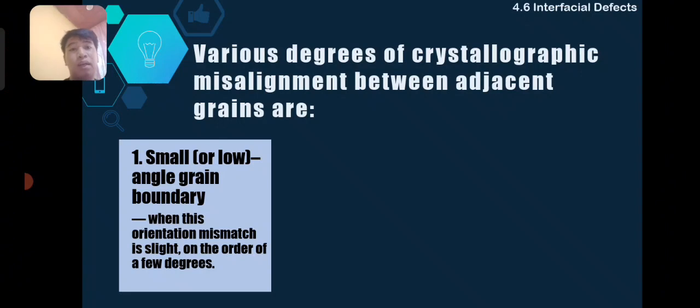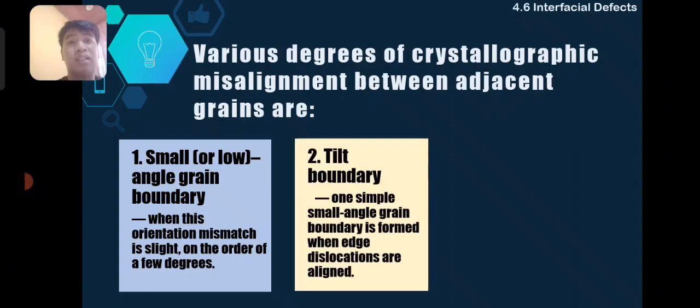grain boundary. When this orientation mismatch is slight, on the order of a few degrees. So, ang misalignment nila is minimal lang, so di siya ginabaliwala lang or di siya mapansin and di siya ginabig deal. So, next is ang tilt boundary.